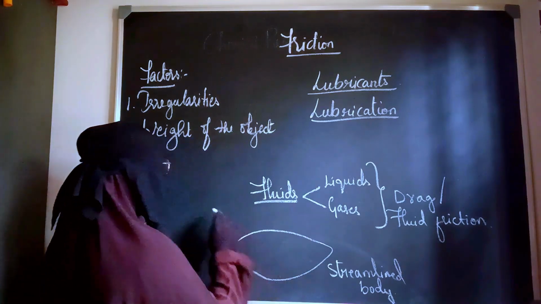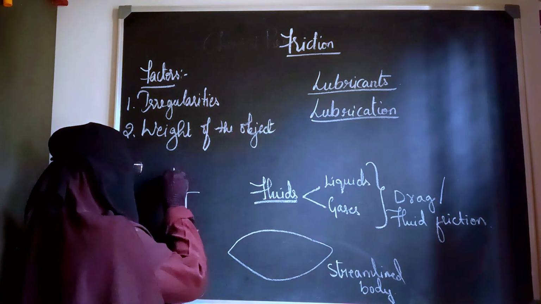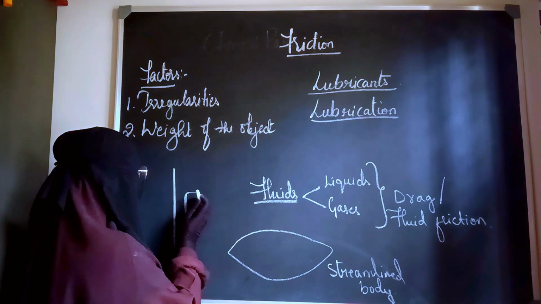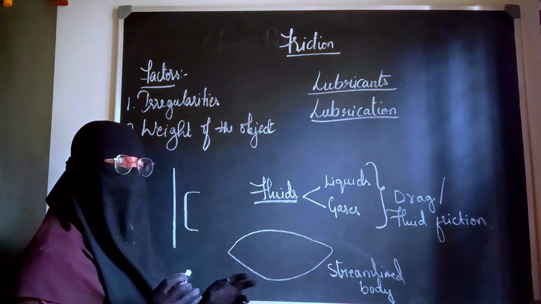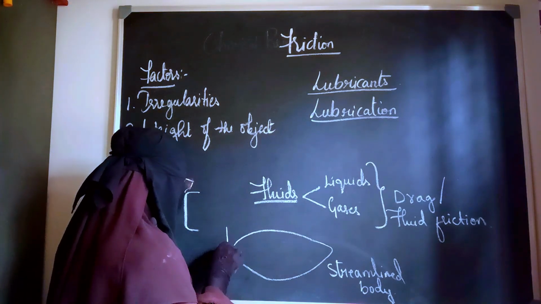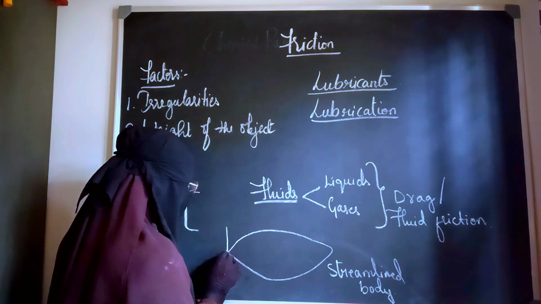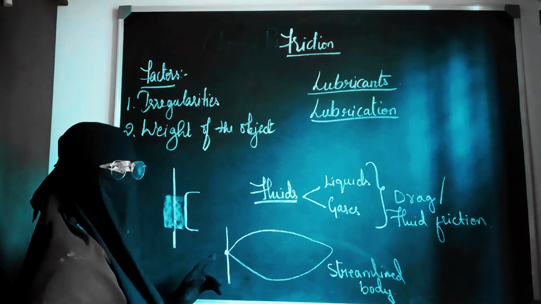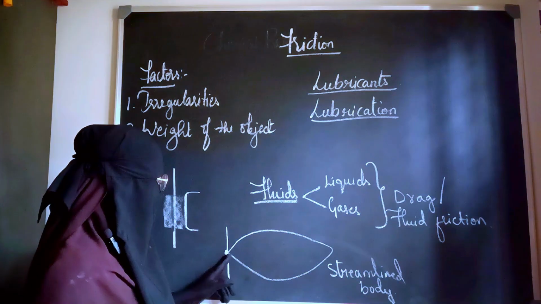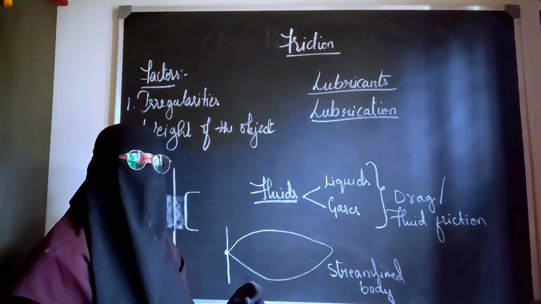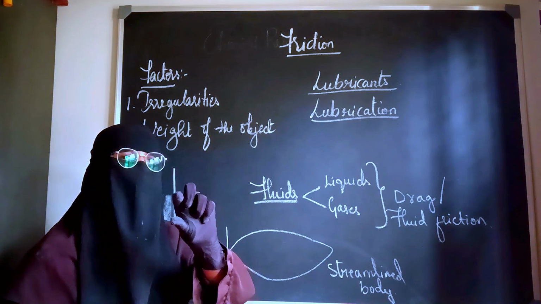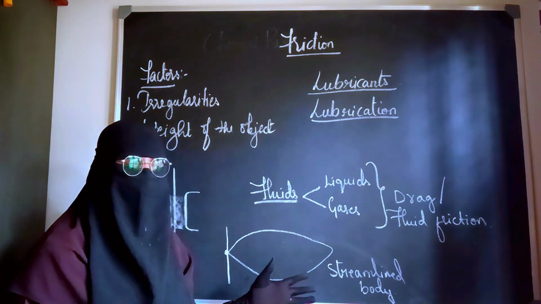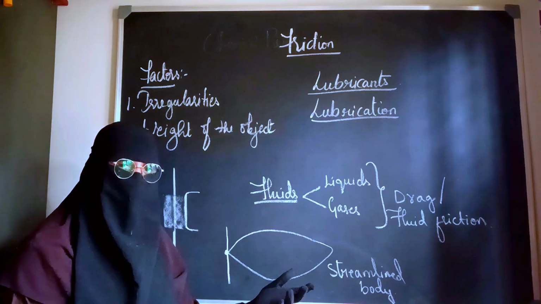So, see, if the object surface is like this, when the object moves into the fluid, this much of the area will be exposed to the force, the friction. But here if I have to move, I have to only overcome the friction which is there at this point. Here I have to overcome the friction offered by this much of area. That means when I make the shapes like this, it will be very easy for me to cut the friction because I have to overcome a friction at a very small surface area. That's the reason why fish and birds have got the special shape.